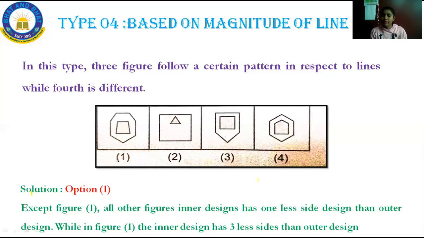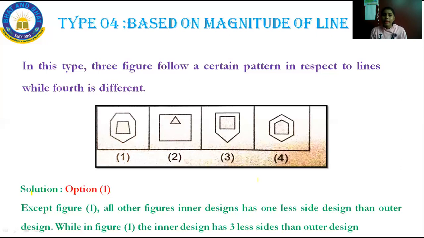Except figure 1, all other figures have an inner design with one side less than the outer design, while in figure 1 the inner design has 3 sides less than the outer. Figure 1 is different, but in all the others the inner design has one side less than the outer design. That's all. This is how you have to solve the question answers based on magnitude of the lines.